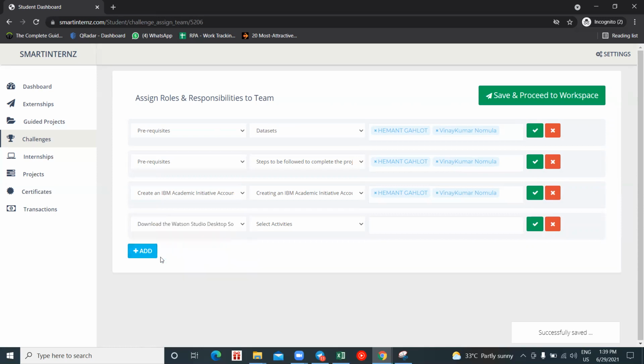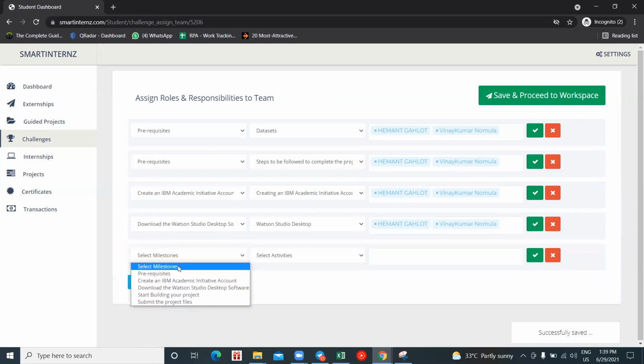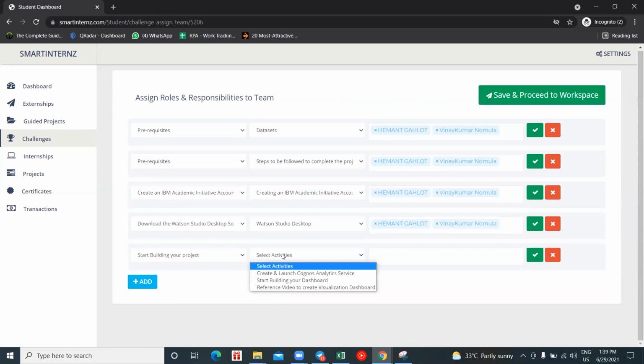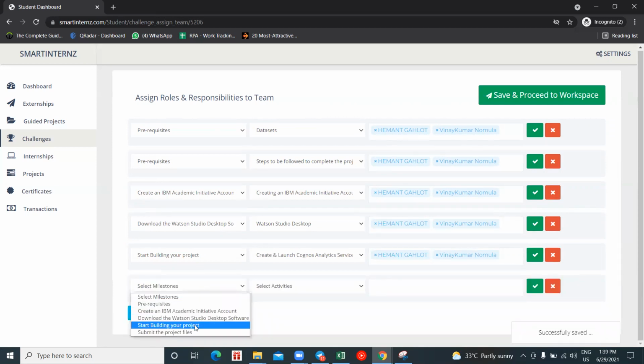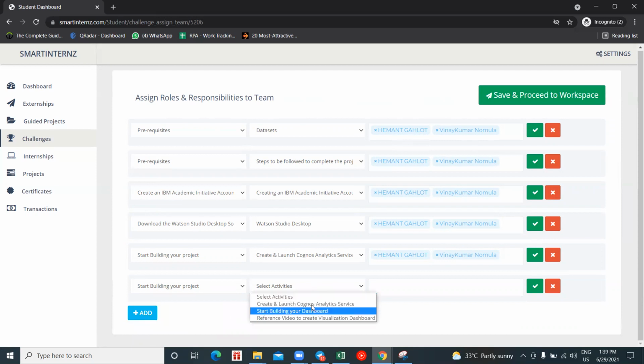Okay, so my next milestone is to download. So download here, and this milestone changes for each project. Based on the project, the milestones have been created. So here you see start building your project, create and launch. I'm giving it to both because both have equal responsibility. And then click on add, submit, dashboard, click on tick.